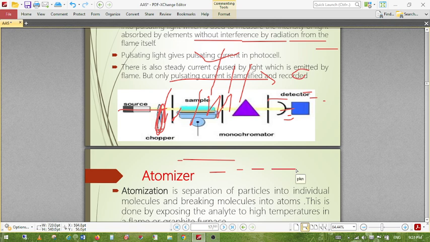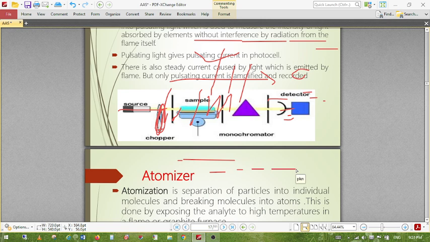So before the liquid sample enters the burner, it is converted into small droplets. That is the work of nebulization. The common method of nebulizer is to use gas moving at high velocity, called a pneumatic nebulizer, because nebulization is like a spray. Like when you spray, that function is done by the nebulization.